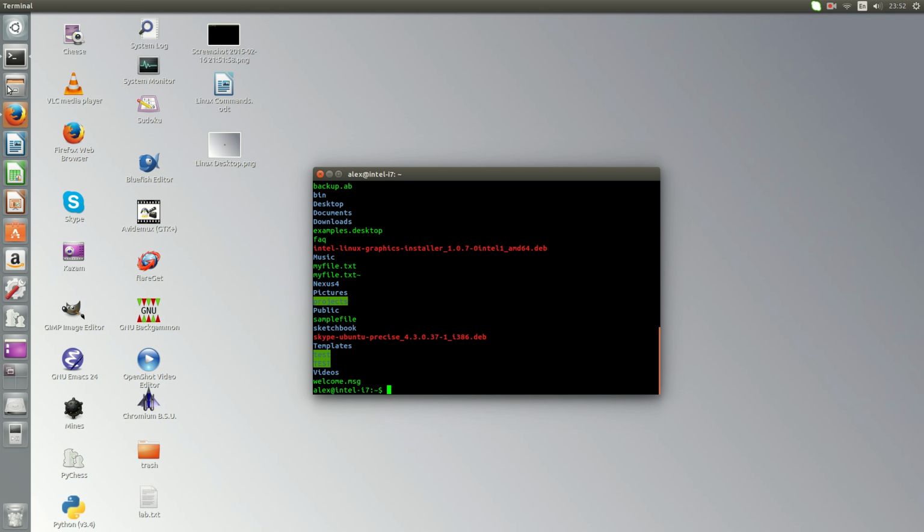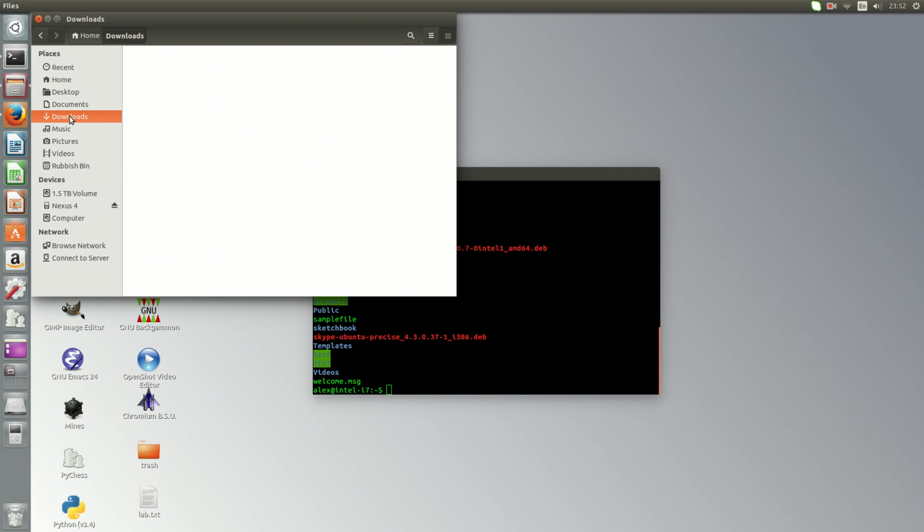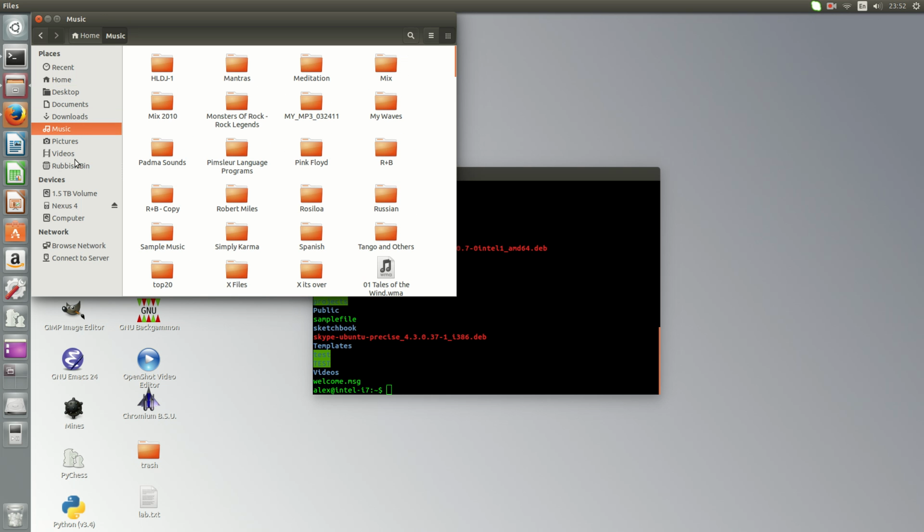This is the home folder, where we are working at the moment. We're not going to go too deep into it, I'm just showing you. There's a desktop, documents, and all of this is in the home folder.